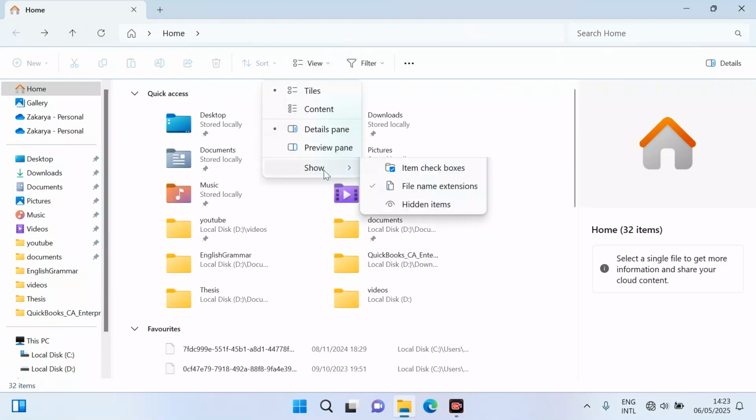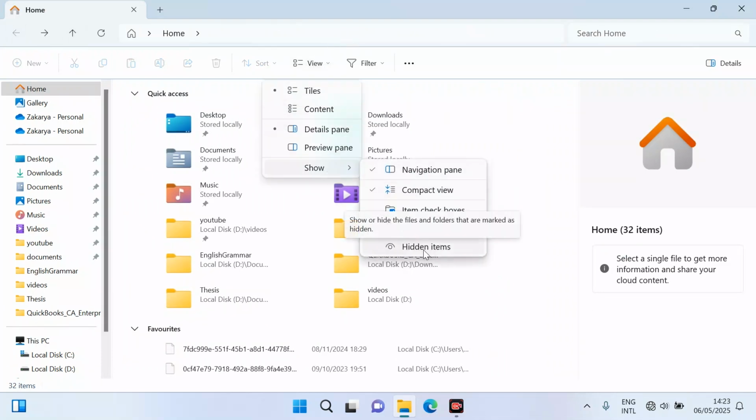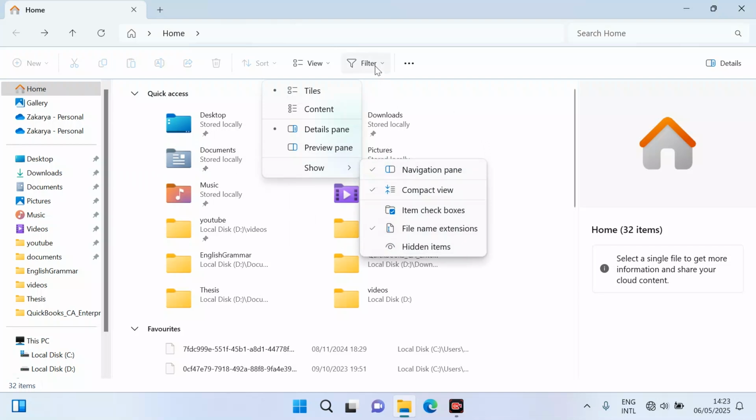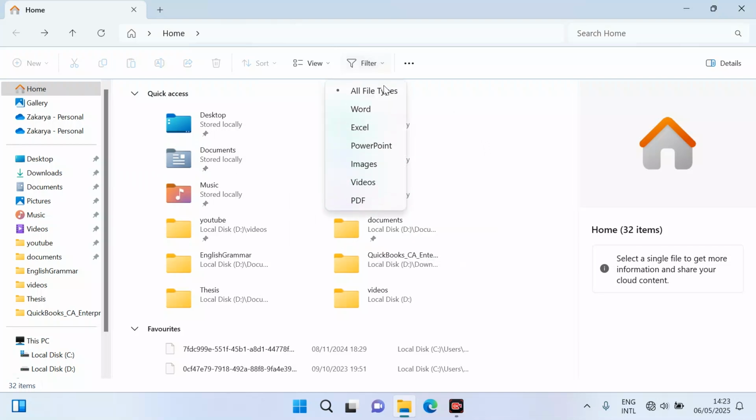After that, there is another option, this hide hidden items. I'll explain that later. So right now let's go here to this filter option. In this filter option, if we select these, our files will be selected according to their types. Suppose I select Word, all the Word files will be shown here. If I select Excel, all the Excel files will be shown. Images, videos, and PDF like this. So right now it's selected all types. So I'll select all types right now.